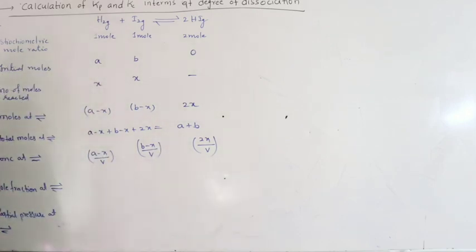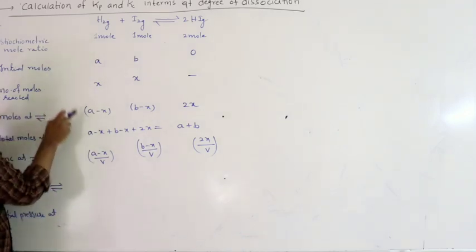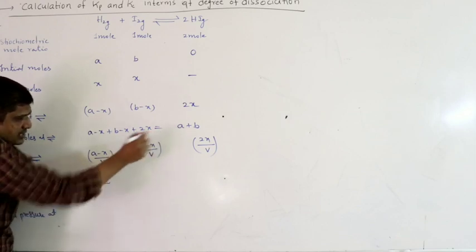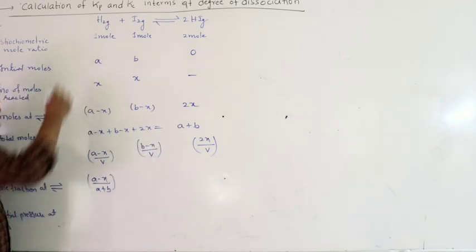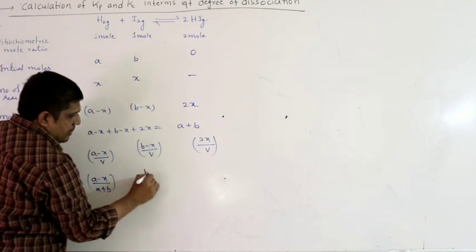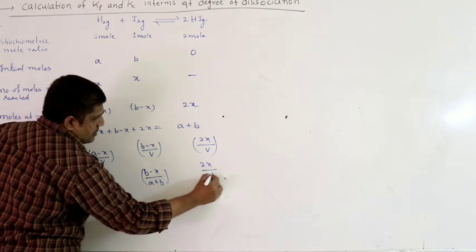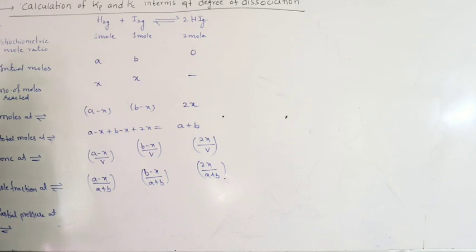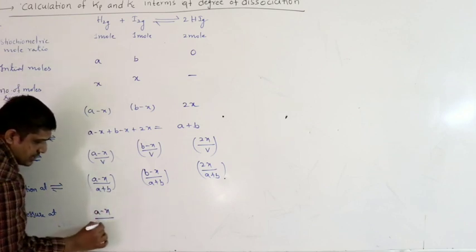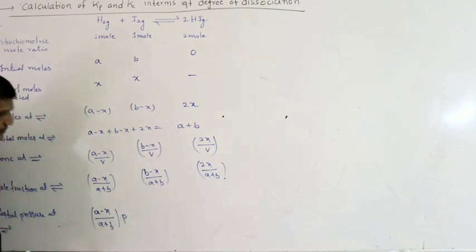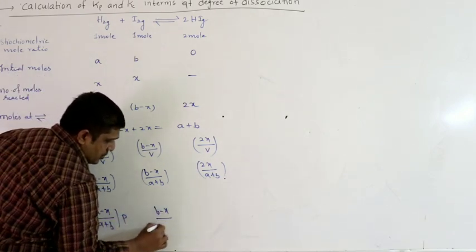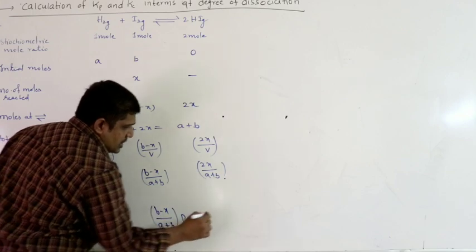Mole fraction is the number of moles to that of total number of moles at equilibrium. How many moles of H2 are present? A minus X by total moles, that is A plus B. So this will be the mole fraction of H2. How many moles of I2? B minus X by A plus B. And for HI, 2x by A plus B. Then find partial pressures at equilibrium, assuming the total pressure at equilibrium as P. Partial pressure is mole fraction into total pressure at equilibrium. Therefore, A minus X by A plus B into P for H2, and similarly for the others.